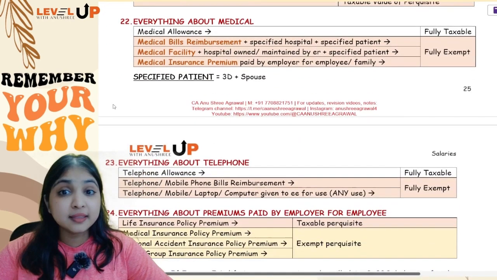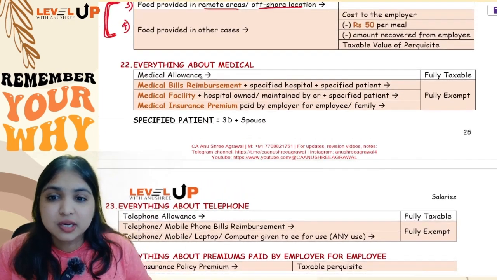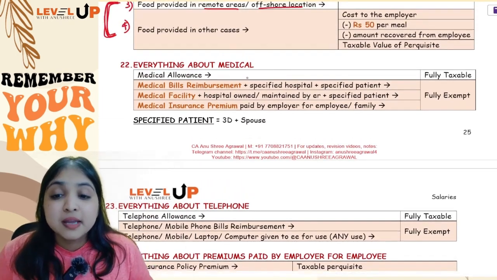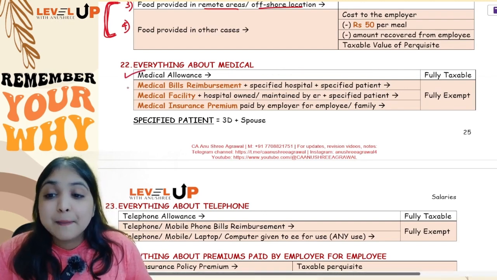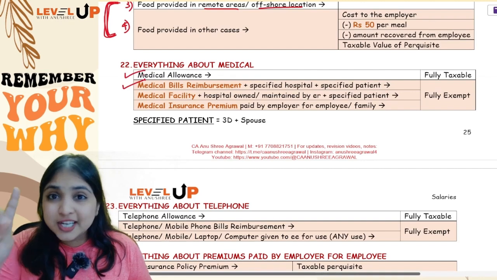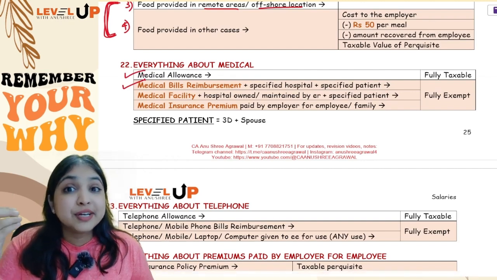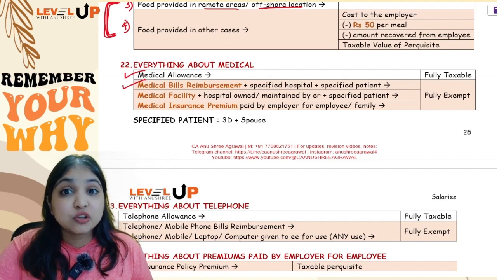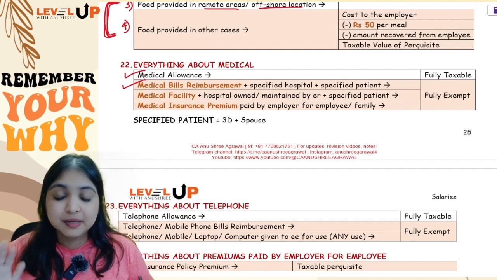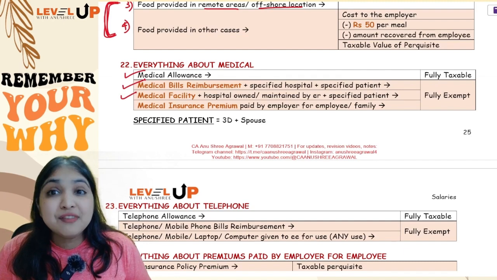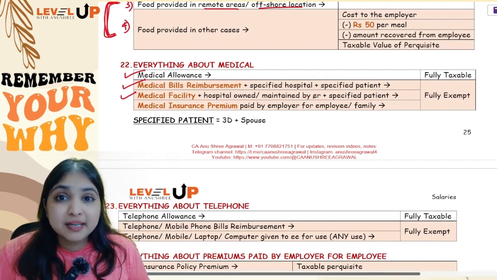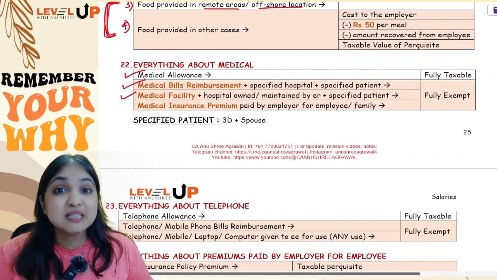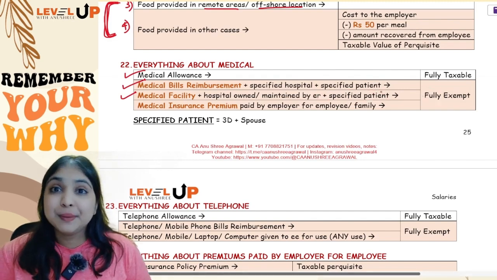Then coming to a medical related discussion, everything about medical. See, if it is medical allowance, you know very well, it's going to be fully taxable. Medical bills reimbursement also, generally it is taxable, but however, if the medical treatment happened in a specified hospital and the patient is also a specified patient, then it will be exempt guys. Then if it is a medical facility in a hospital which is owned or maintained by the employer and the patient is a specified patient, here also it will be fully exempt.